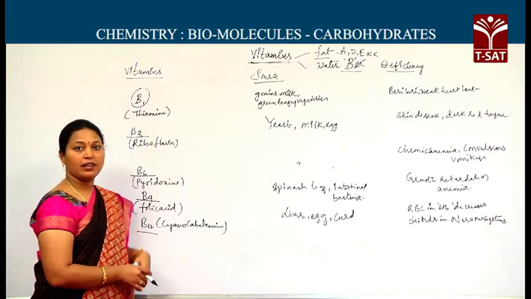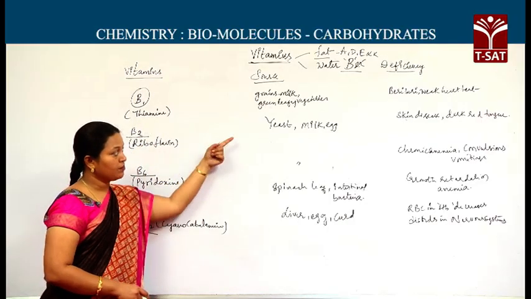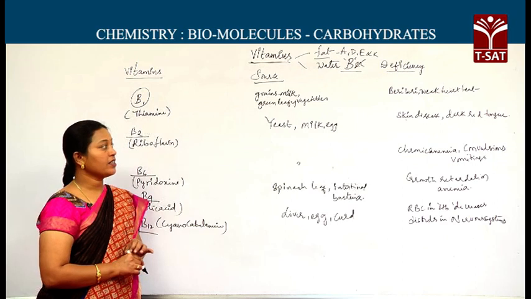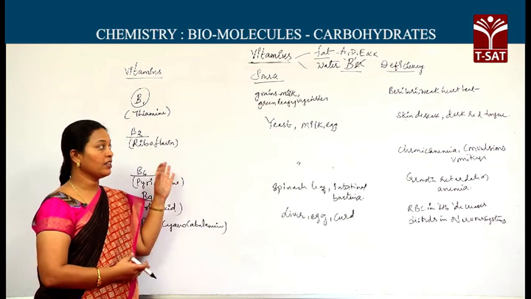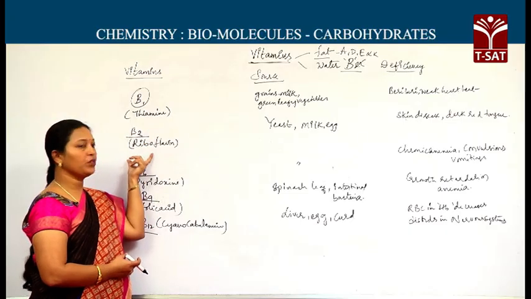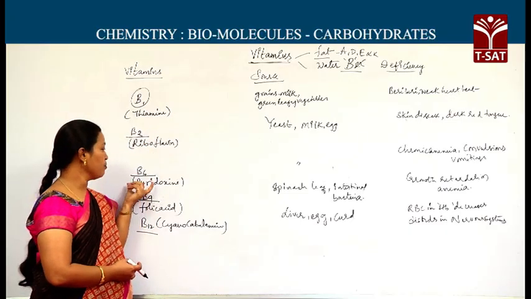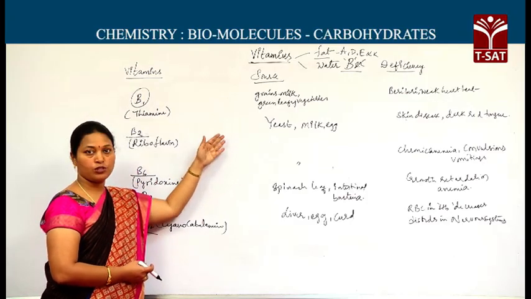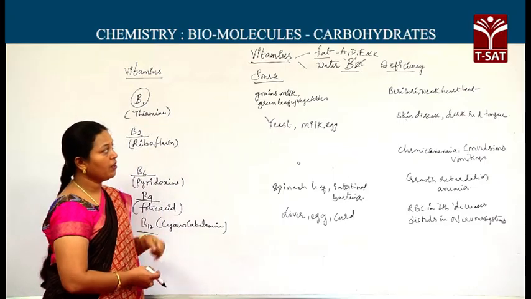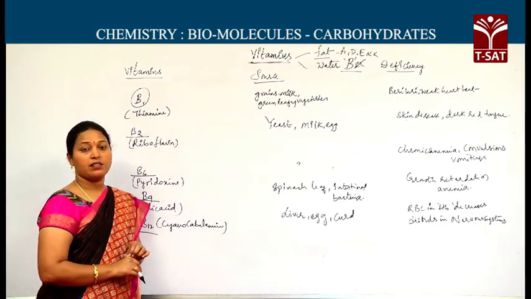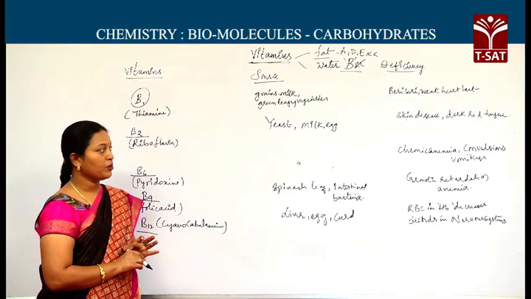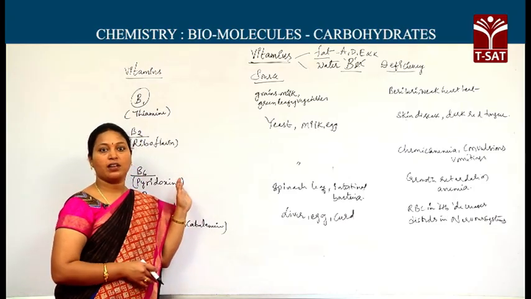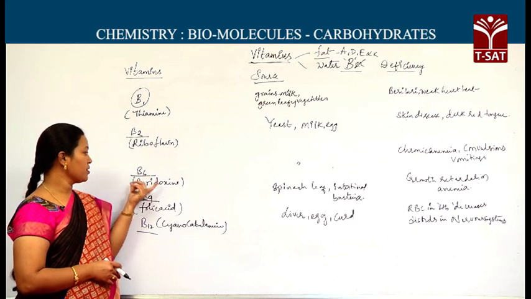Next, B2, it is riboflavin. Sources: yeast, milk, egg. Deficiency is skin diseases. Darkness or red color of the tongue, or soreness of the tongue, is due to B2 deficiency, that is riboflavin deficiency. Next, B6, it is pyridoxine. Same sources: yeast, milk, egg. Of course, yeast you may get through bread buns also. Deficiency: chronic anemia, which means there is a loss of blood percentage in the body. And convulsions and vomitings. Convulsions means shiverings, due to the deficiency of B6, that is pyridoxine deficiency.